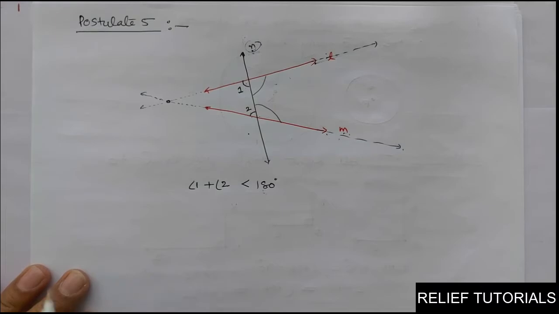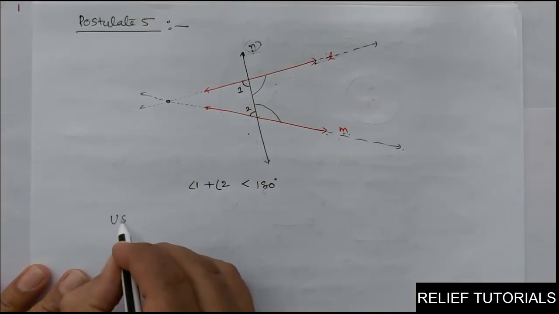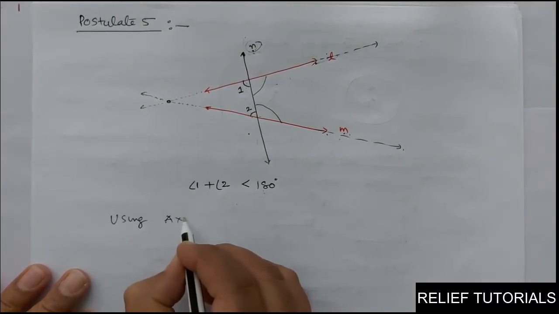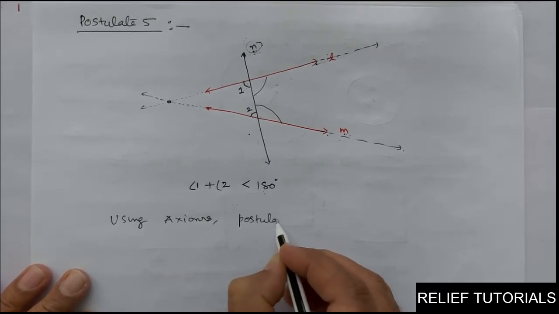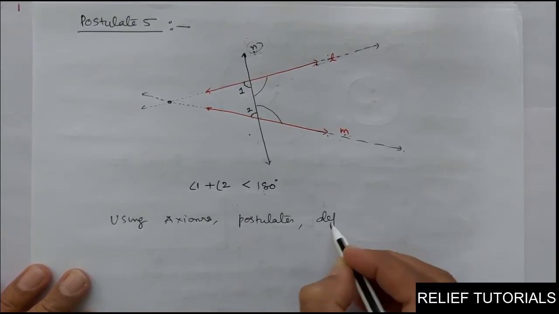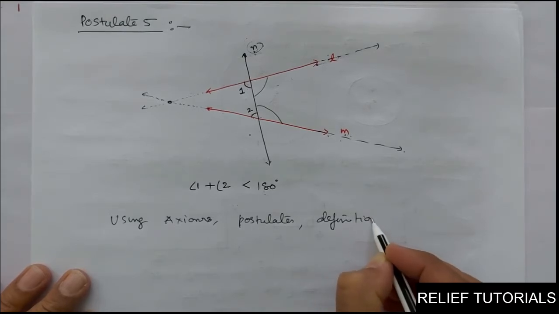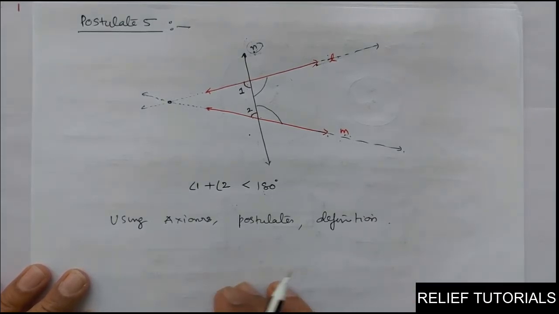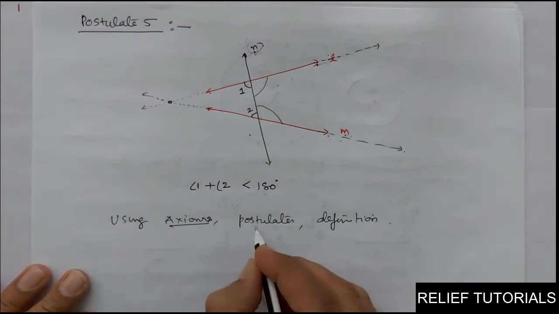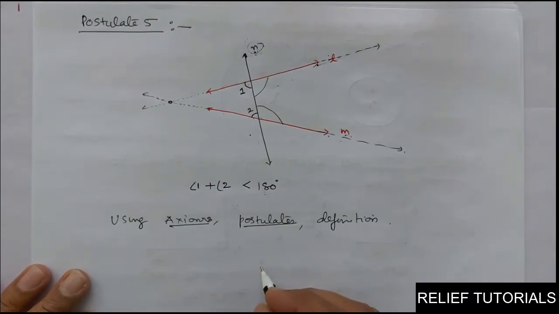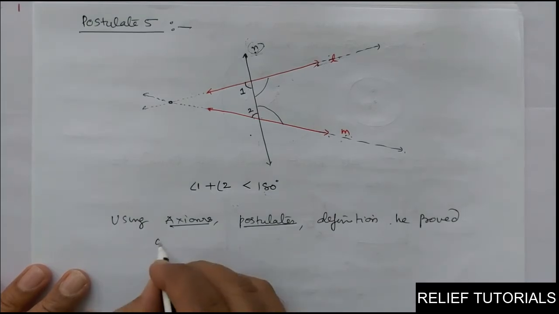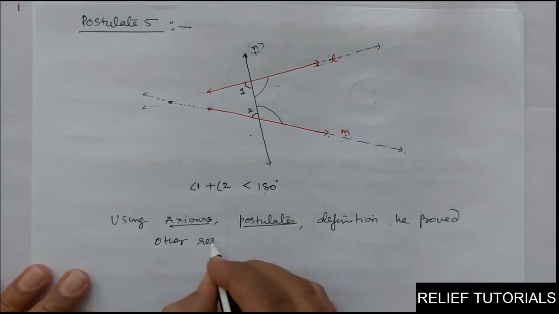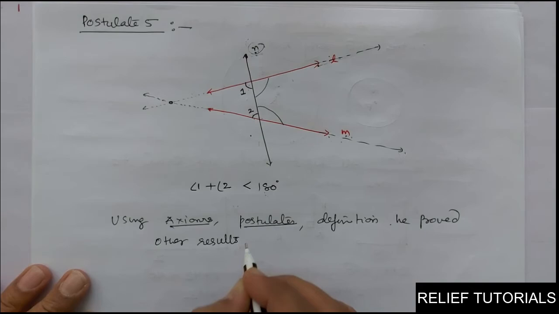So now what Euclid did: using these axioms, postulates, and definitions, Euclid proved other results.